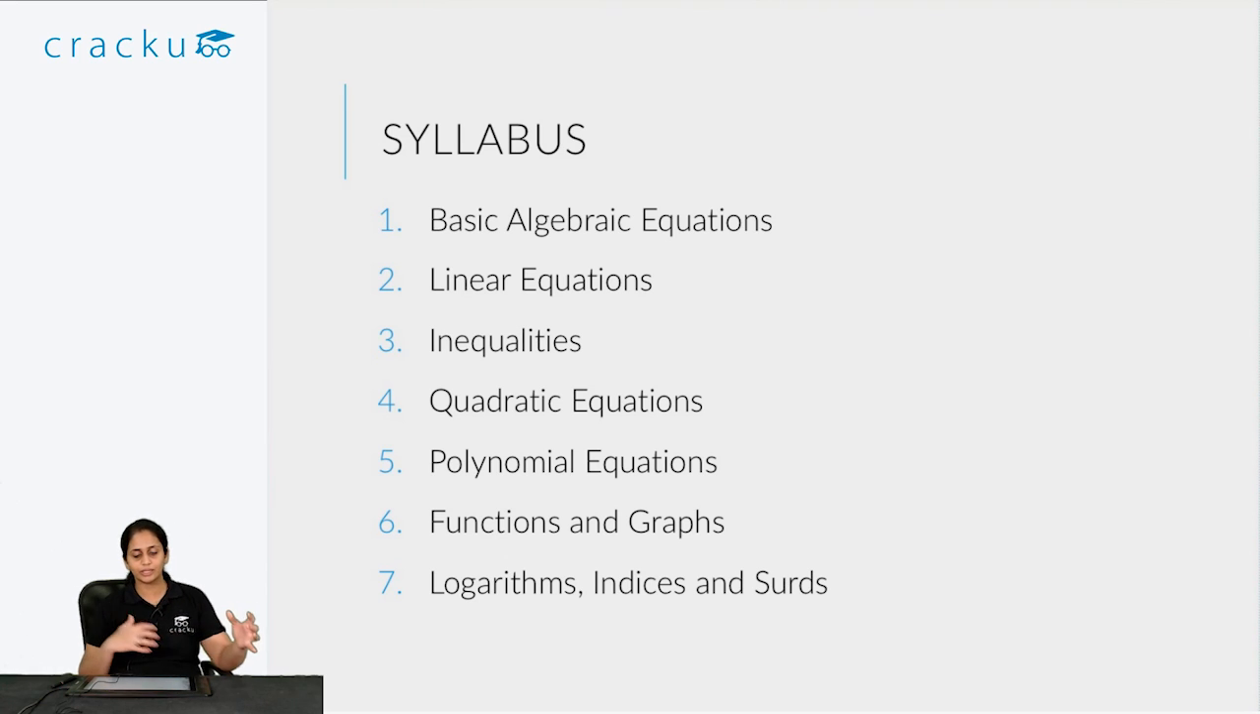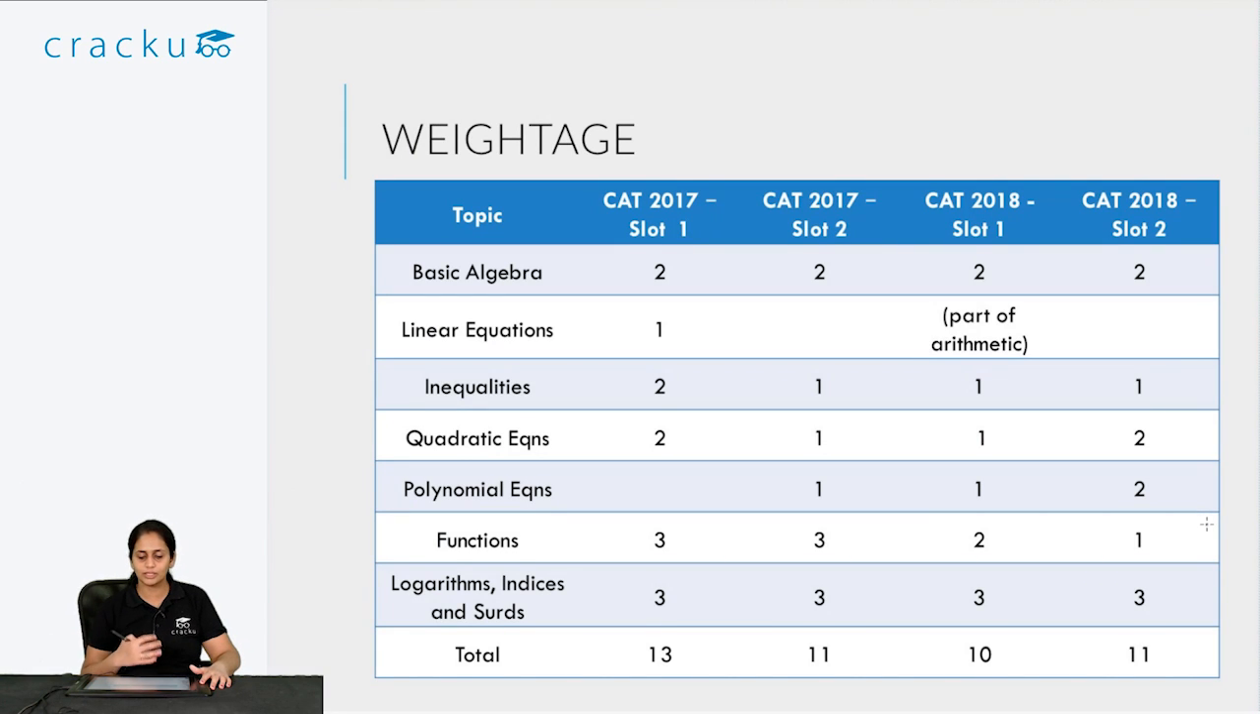Now let us take a look at the distribution of questions that come from these topics. So we have taken a look at what questions came from algebra in CAT 2017 and 18 over the 2 slots. So we have slot 1, slot 2 for both of these years. As you can see, you can expect at least 10 to 13 questions from the algebra section. So this is a pretty important topic as far as quant is concerned.